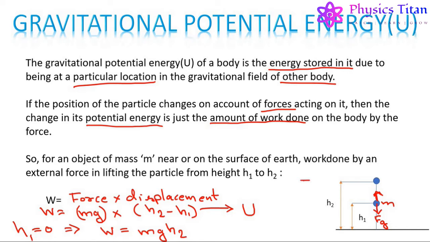Or if we denote this height as simply h, then this work done will be equal to mgh, which will be the gravitational potential energy of the object. So, for an object on the surface of Earth, when raised to a height h above the surface, the gravitational potential energy stored in it will be equal to mgh, where h is the height above the surface of Earth, m is the mass of the object, and g is the acceleration due to gravity of the Earth.